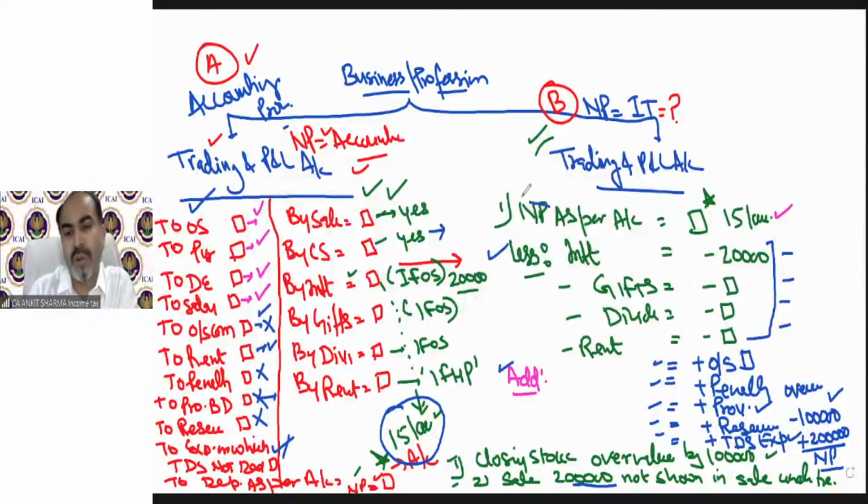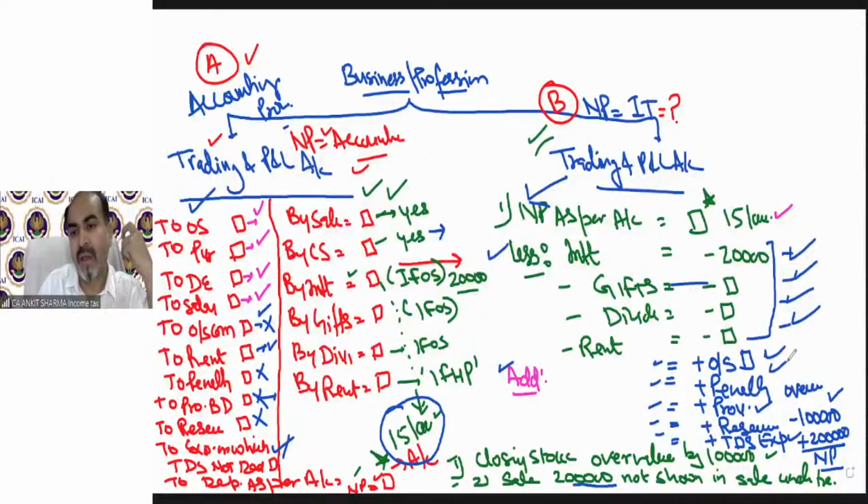So we just need to take this net profit as per accounting provision, and now we need to check this whole trading and profit and loss account. Those incomes which should not be part of my business should be deducted from this profit. It's simple mathematics. And those expenses which should not be part of my business expenditure should be added back.